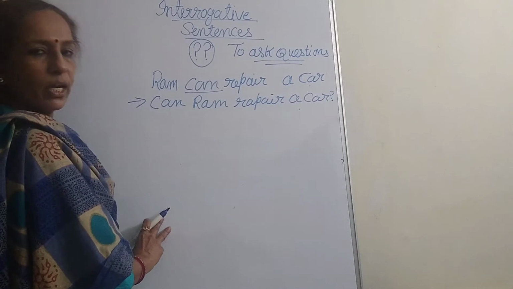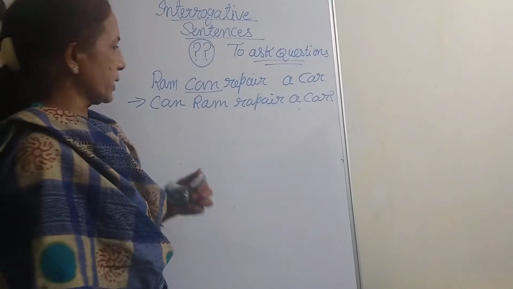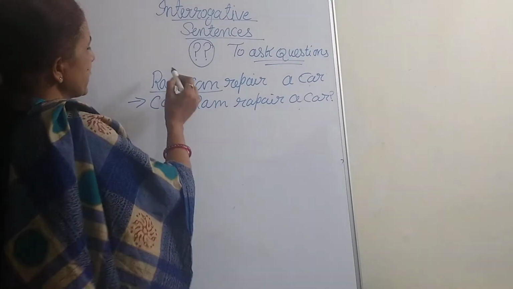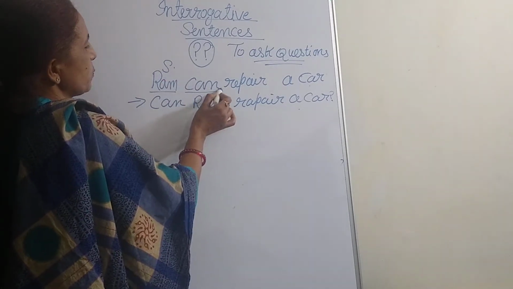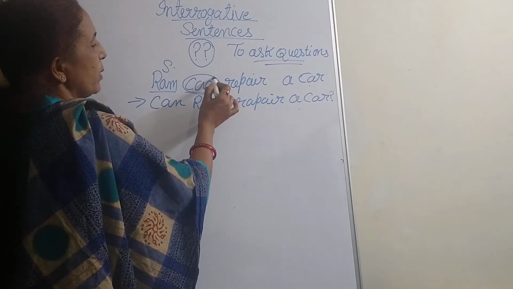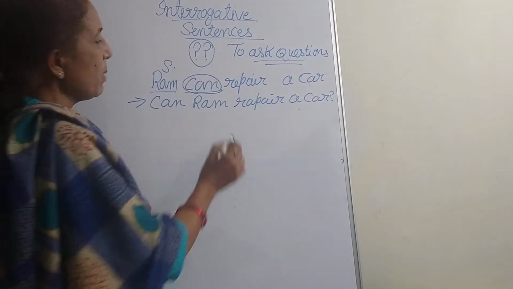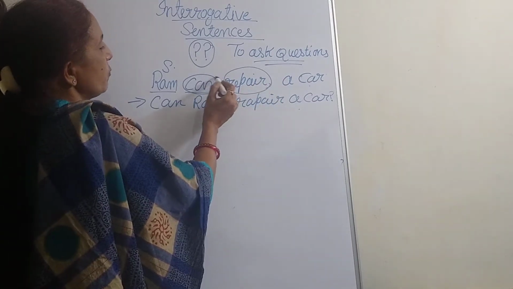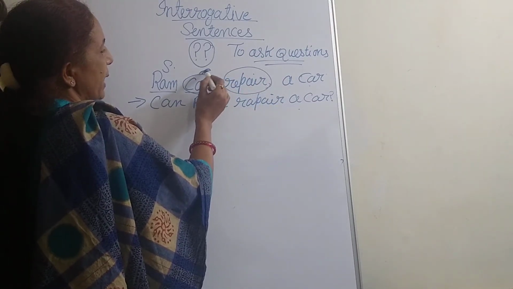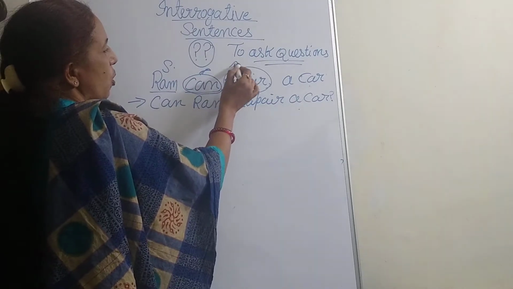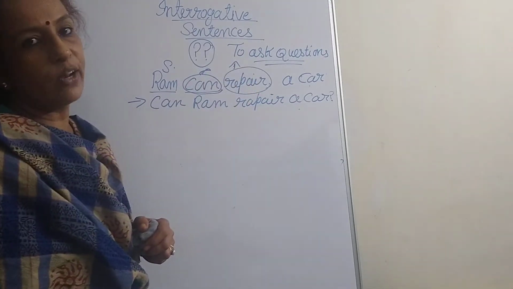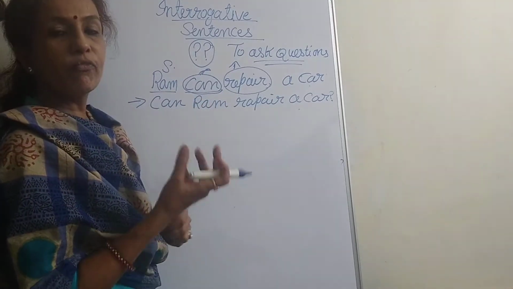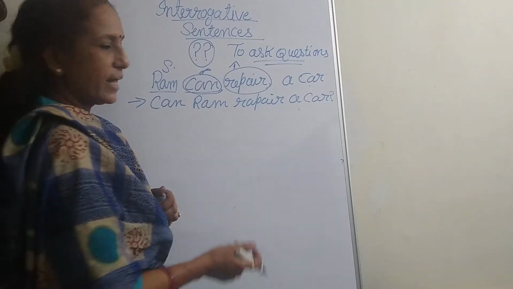What do you come to the conclusion? What could be the structure? Let us see. Here, Ram is the subject. After the subject, what is it? It's a helping verb. Why do we call it a helping verb? Because the main verb is repair. The helping word can has importance; if it cannot be used properly, we would feel something is lacking there, right?